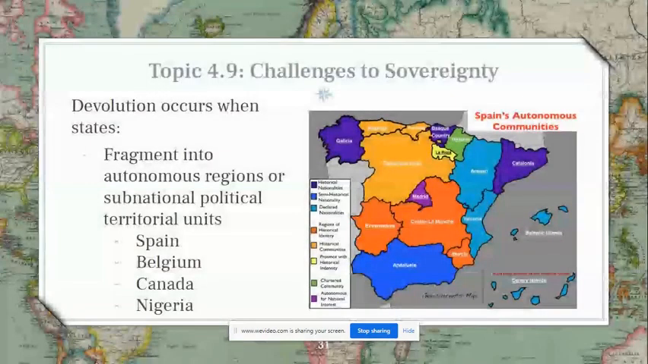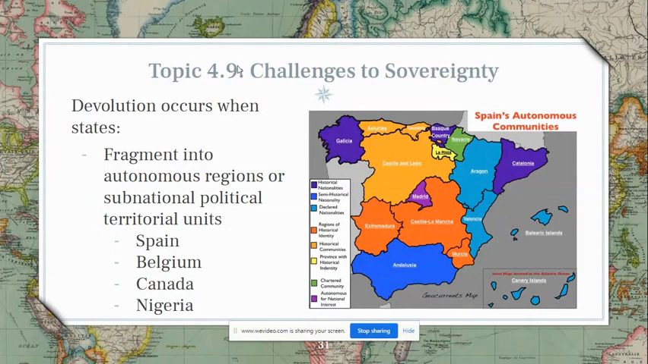culture. So, all right, the first topic of the challenges of sovereignty section really just talks about how devolution occurs. Devolution occurs when a state fragments into autonomous regions or subnational political territorial units. That's a lot of words, but let's just break that down.